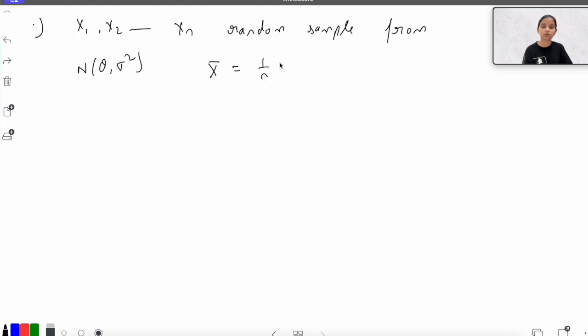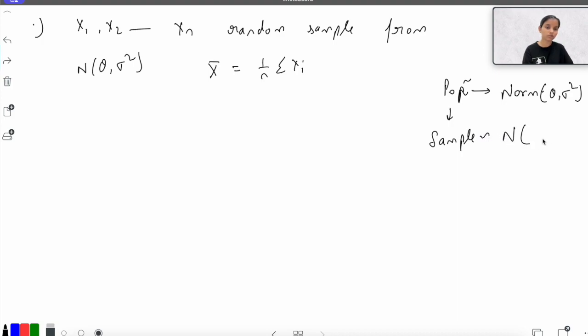We know that X bar is 1 upon n summation Xi, and since the population is following a normal distribution with parameters mu comma sigma square, I don't need to check the distribution of the sample, because the sample has been drawn from this population only. So I can directly say that X bar would follow a normal distribution. But what would be the mean and variance corresponding to it?